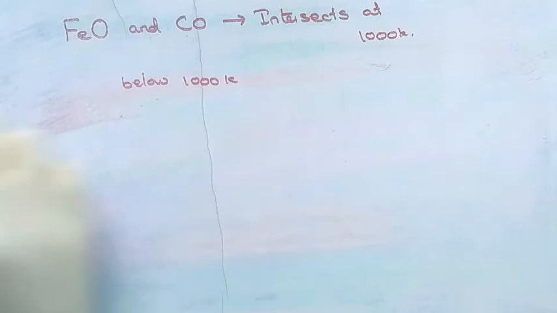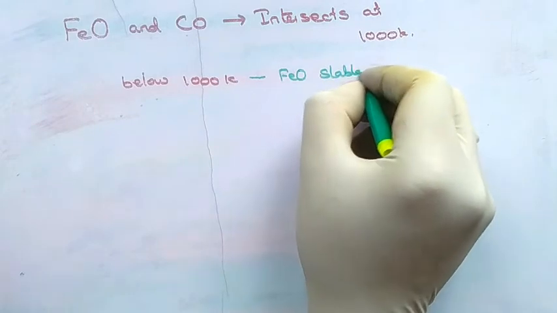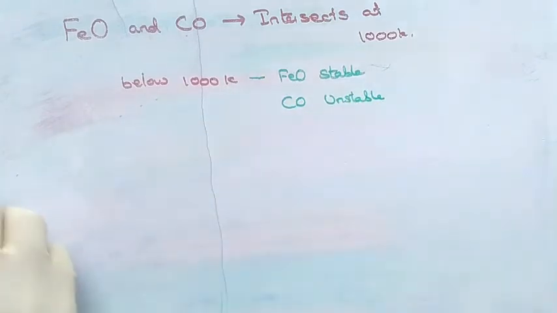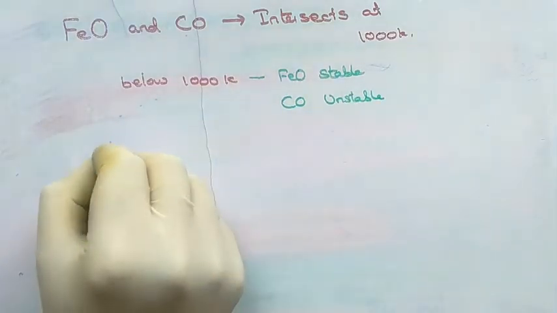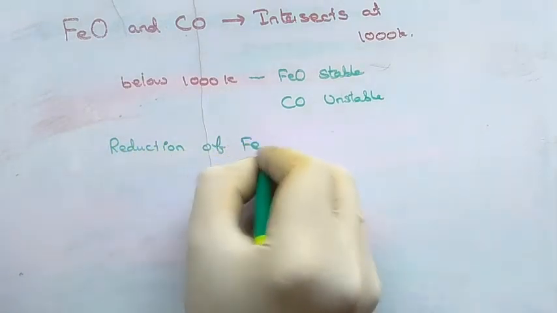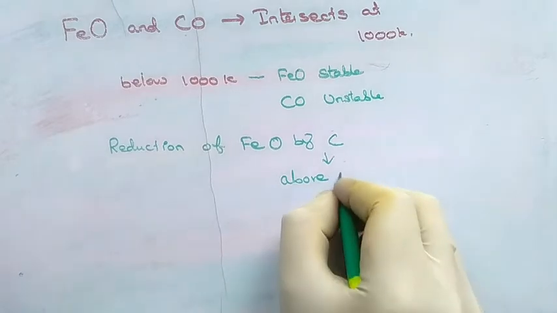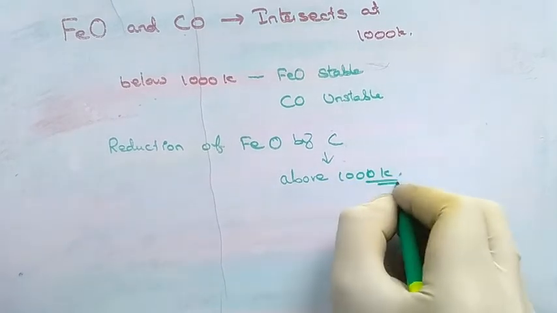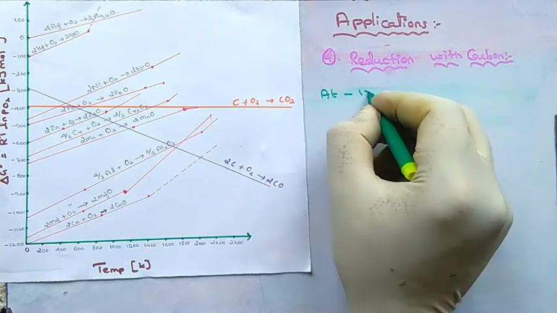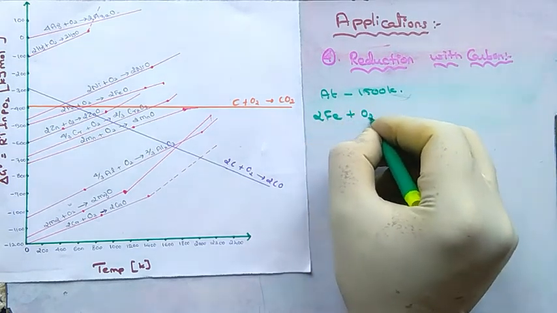Below 1000 Kelvin, iron oxide is more stable and carbon monoxide is less stable. So below 1000 Kelvin, it is not possible to cleave oxygen from iron oxide, so the reduction of iron oxide by carbon should be done above 1000 Kelvin only. For this reason, the reduction of iron oxide by carbon is done at 1500 Kelvin.